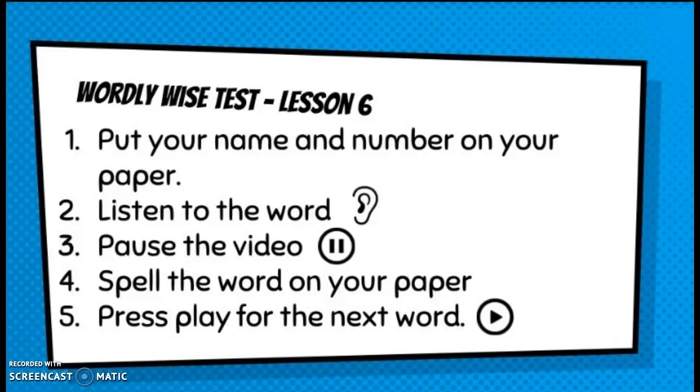Number 5, fuel. Fuel is something that is burned to give power or heat, such as wood, coal, or oil. We often think of fuel as the gas we use in our cars. Fuel.